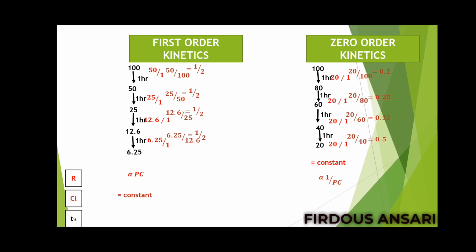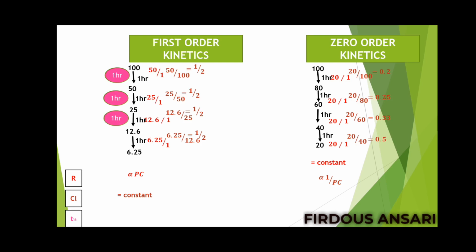So in first order kinetics, you can see the initial concentration of the drug is 100. 50% of 100 is 50, and the time required to do this is just 1 hour. Next, initial concentration is 50. The time required for 50% of the drug to get eliminated: 50% of 50 is 25, and how much time is required? Again 1 hour. Next, when the plasma concentration of the drug is 25, how much time is required for 50% of the drug to get eliminated? 50% of 25 is 12.5, again 1 hour.